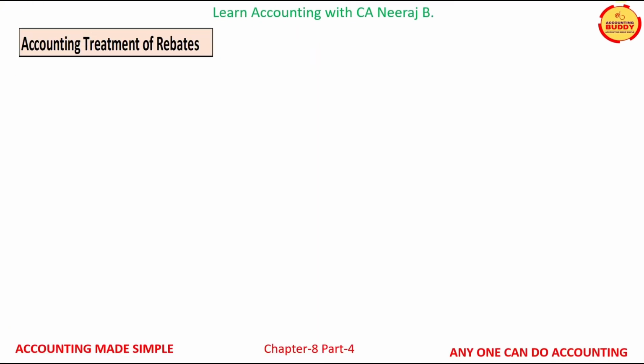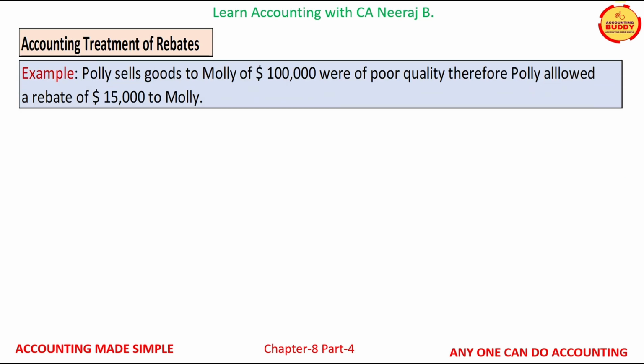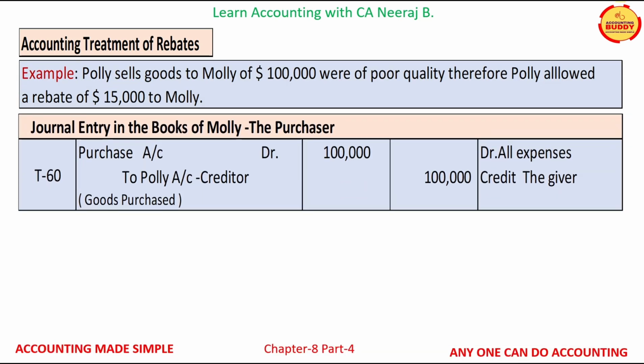Let us now understand the accounting treatment of rebate with the help of the example in the books of accounts of Molly the purchaser. The journal entry in the books of account of Molly the purchaser will appear as shown on your screen. The two accounts which are affected by this transaction are purchase account and Polly's creditor account. Purchase is a nominal account and will be debited under the rule of debit all expenses and losses. Polly's creditor account is a personal account and it will be credited under the rule credit the giver. Therefore, this transaction is recorded for $100,000.